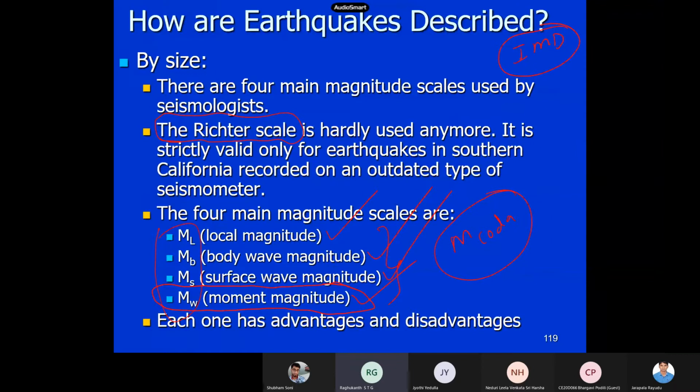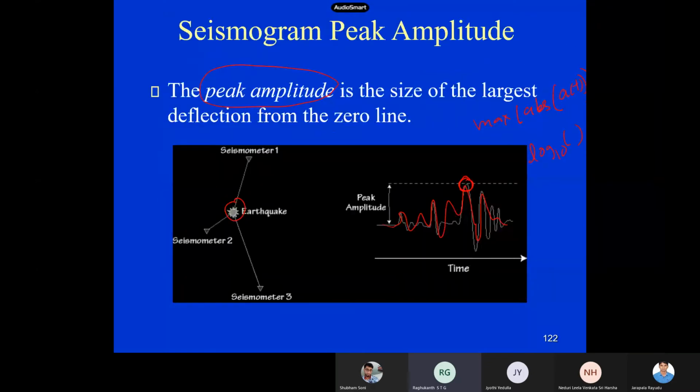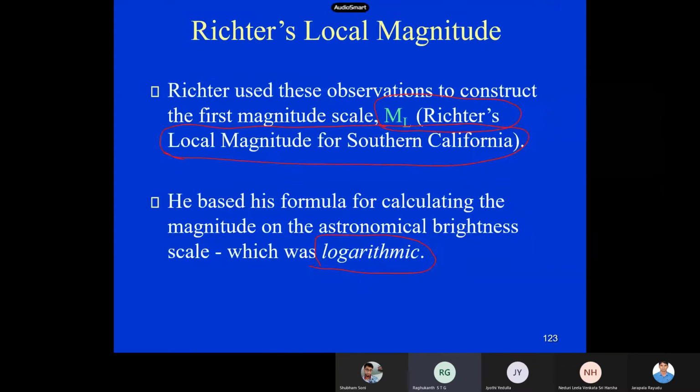Local, body wave, surface wave, moment magnitude. Apart from that, other magnitudes are also available, but they are not widely used. The one which is widely used nowadays is the moment magnitude. So this we have discussed in our last class. This is how Richter's magnitude comes.